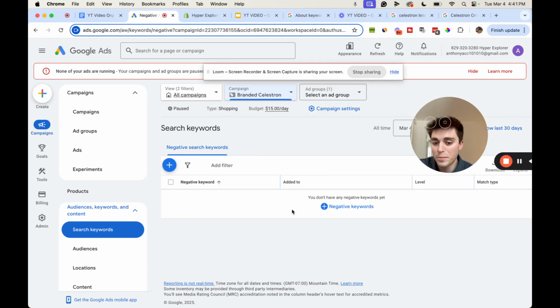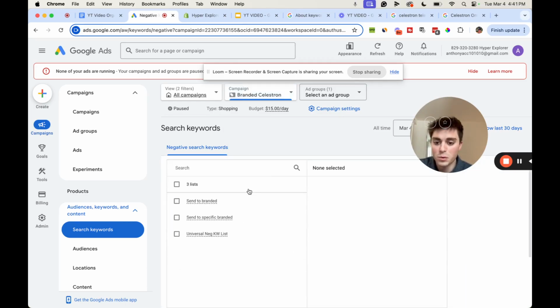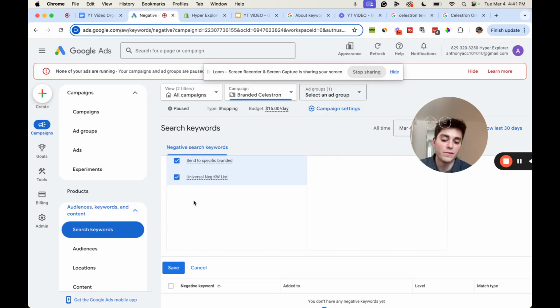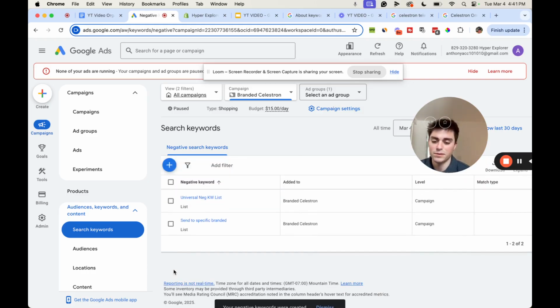So now we're going to open up the branded campaign. For our branded campaign, we're going to use negative keyword lists: send to specific branded and universal. I'll explain this in a second. Universal, again, is free, use, China, cheap, whatever it is, terms we never want to show up for.